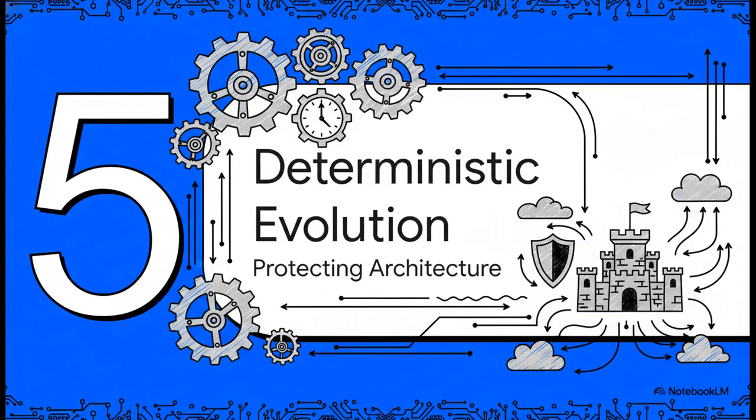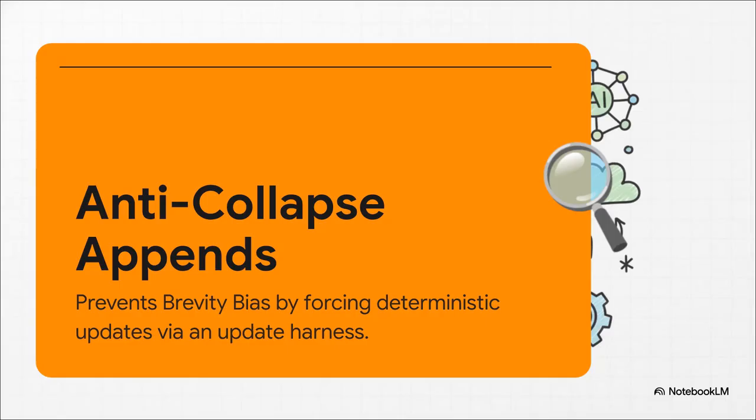That takes us to Section 5, Deterministic AI Evolution, and protecting the core architecture. So how do we stop that context drift? We do it through deterministic learning and a really clever protocol called anti-collapse appends.